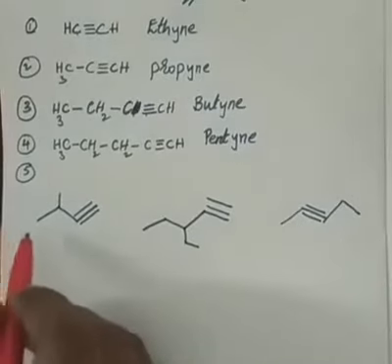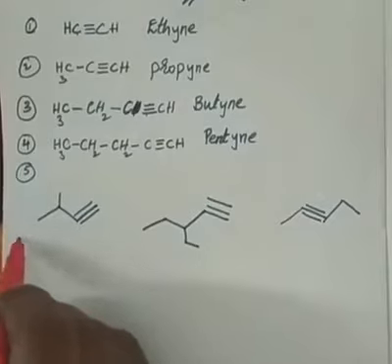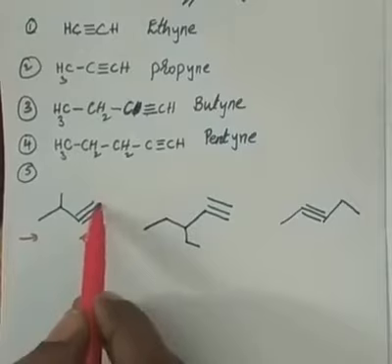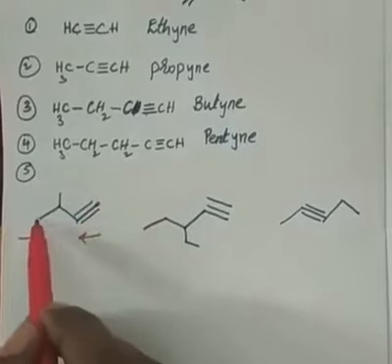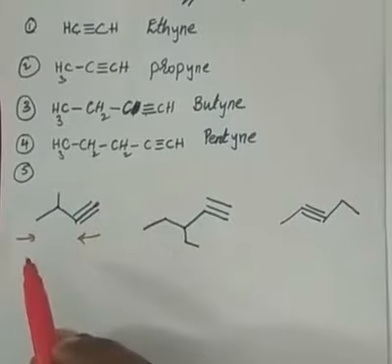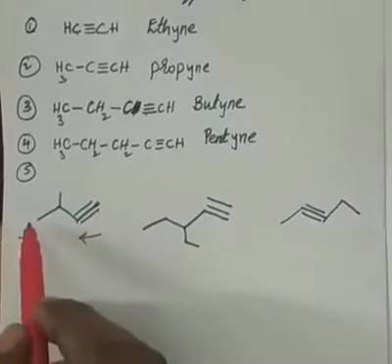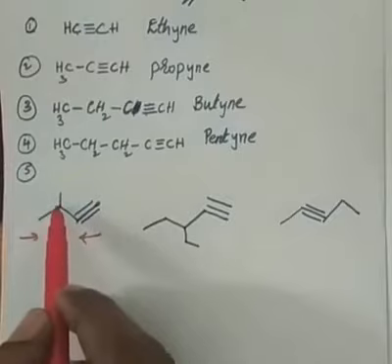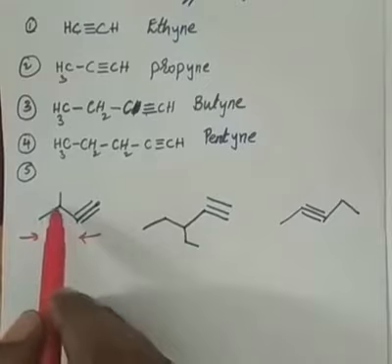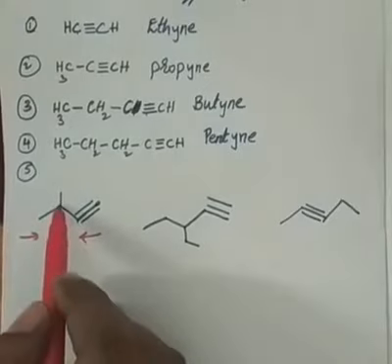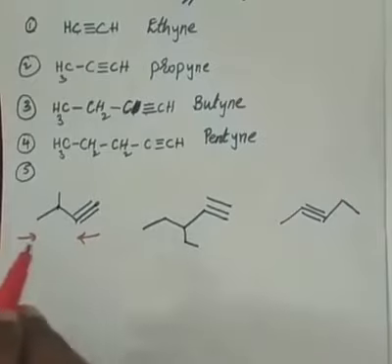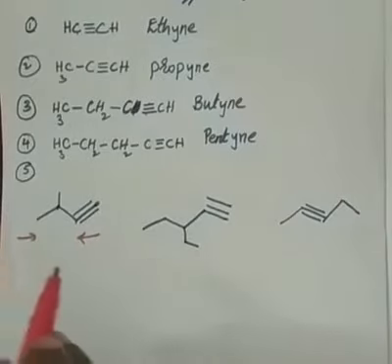Now, do I start numbering from this side or this side? There are 2 chances for us, because counting from here, 1, 2, 3, 4, a 4 carbon long chain, or this side also 1, 2, 3, 4 carbon long chain. From here if you count, the substituent gets the second number, but from here if you count, the substituent will be the third number. As we said, the substituent should get the least number, right? No. Here that rule is not applicable.